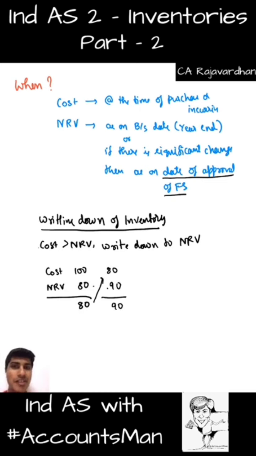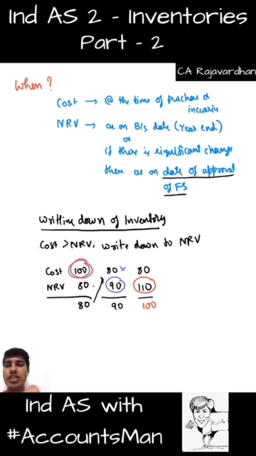So what is happening? I am taking whichever is less: my original cost of 100 or NRV of 90. So I am not considering this revised cost of 80. So when the cost of the inventory is written down to NRV, in the next year, if the economic circumstances change, leading to a difference in the NRV, then it can be restated, but only up to the original cost. Meaning if in the same scenario my NRV becomes 110, can I take 110? No. In that scenario, I will be considering 100 and 110, so my cost will remain 100. You get that? It cannot be written over and above cost.